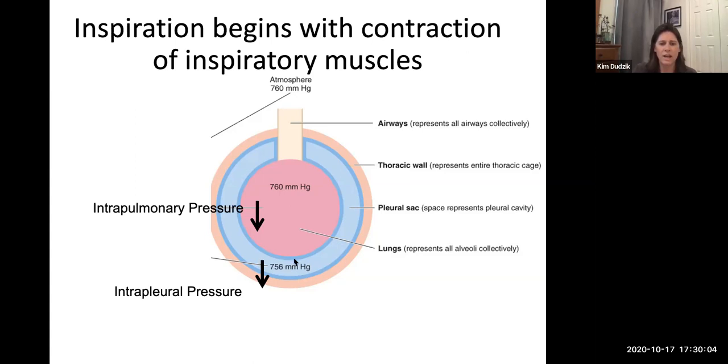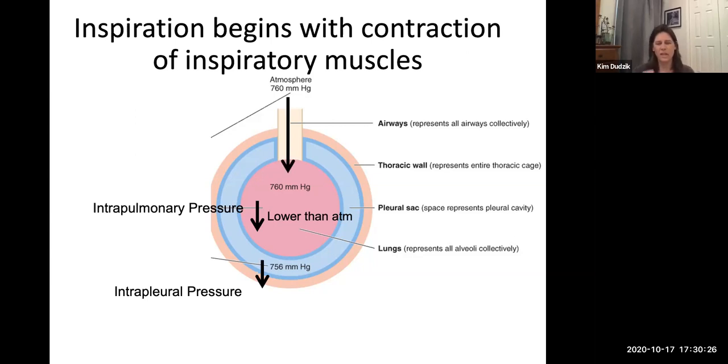Before I show you that, remember, as long as the intrapleural pressure is always lower than the intrapulmonary pressure, our lungs stay expanded, okay? So the pressure in the lungs is lower than atmospheric pressure when we reduce it, and when it is lower than atmospheric pressure, inhalation occurs.